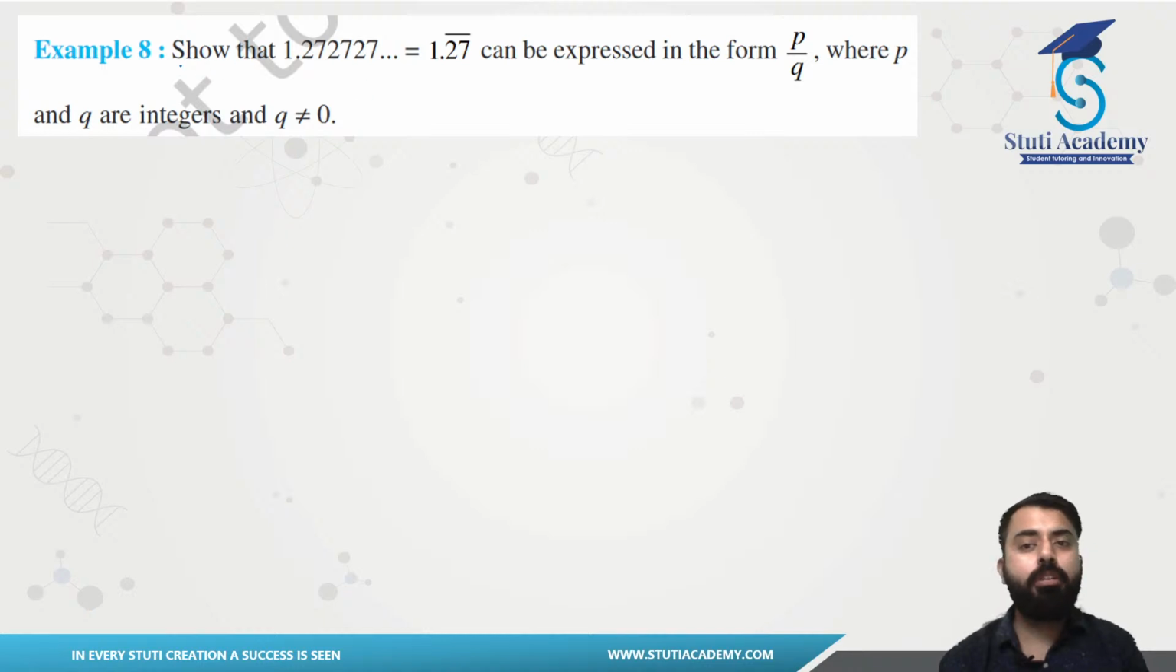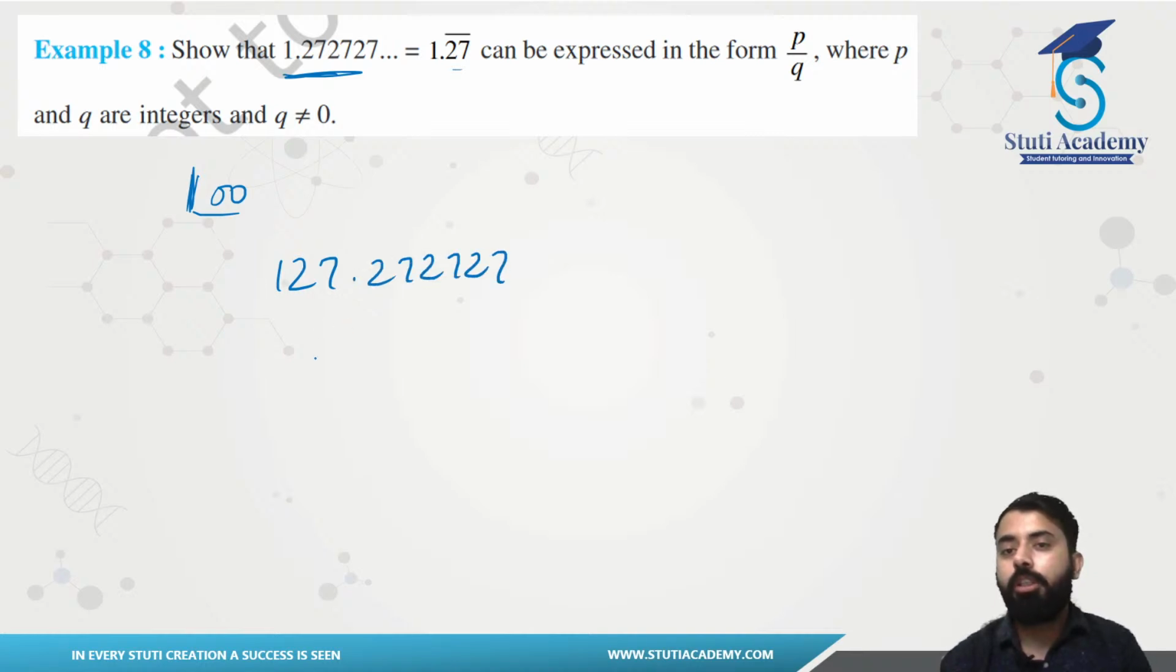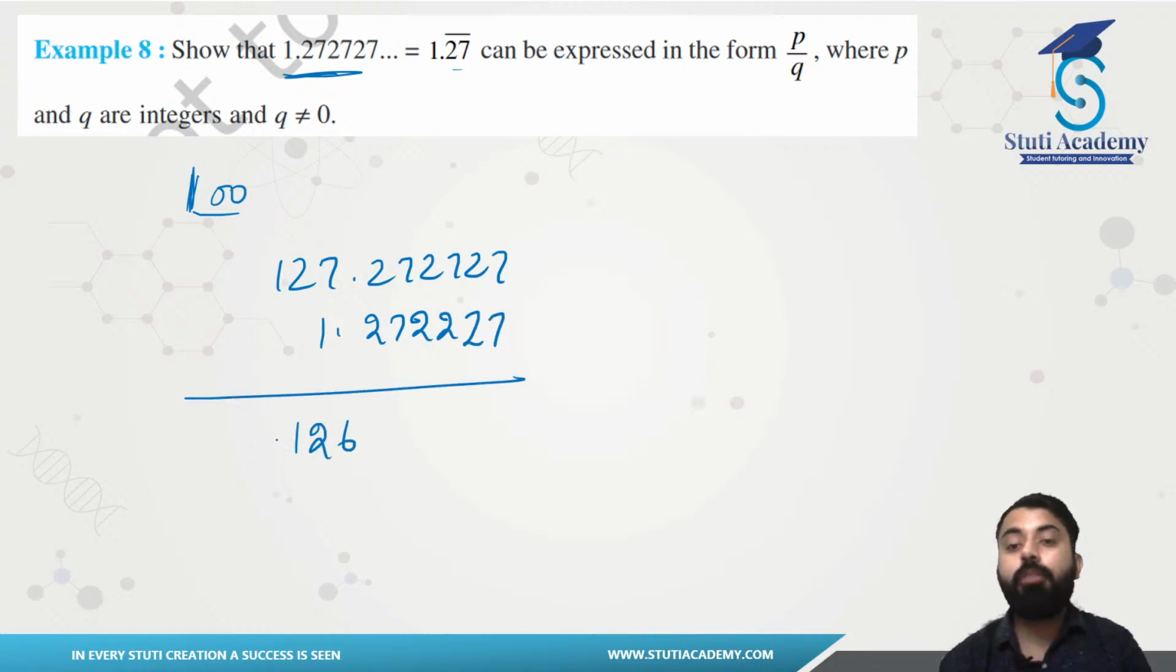Then we had this one. We had to represent this in the form of p by q. You guys see 1 is already out of the decimal. So you have to just keep a pair of 27 out of the decimal. So you will be multiplying this with 100. That will be 127.272727. You will be subtracting 1.272727. This will be 126, which will be equal to what? You have just multiplied this with 100. That will be a 99 there.